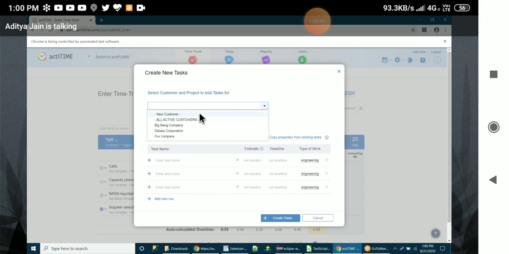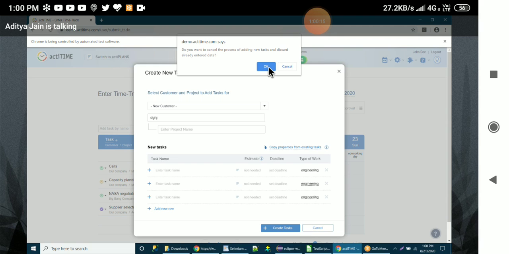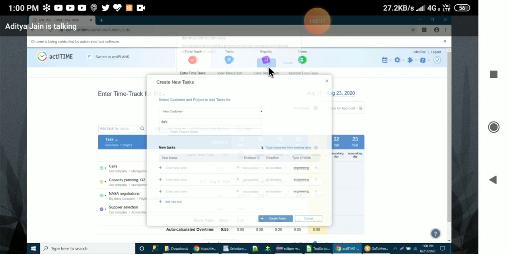After that, here we have to select new customer. After that, we have to take data from Excel and put some name here. And after that, we have to put the project name and some task name. So that was the assignment.